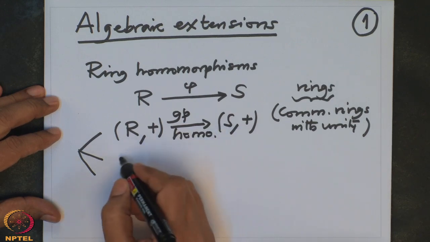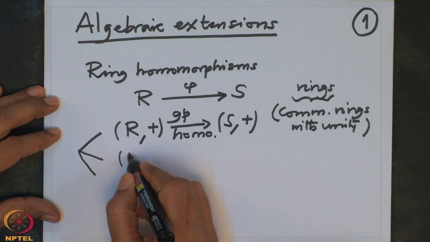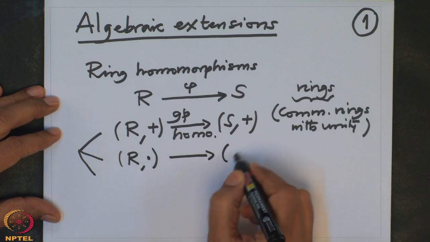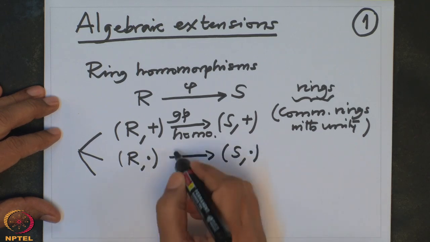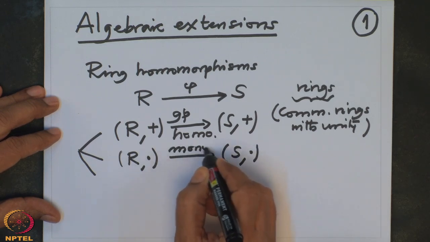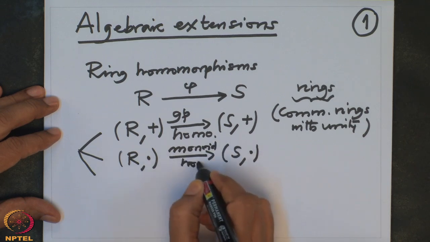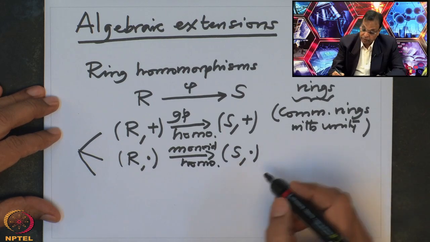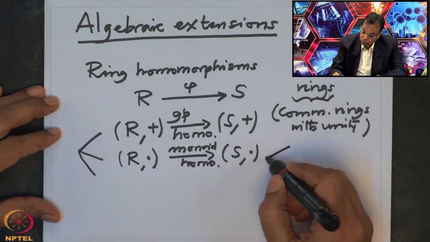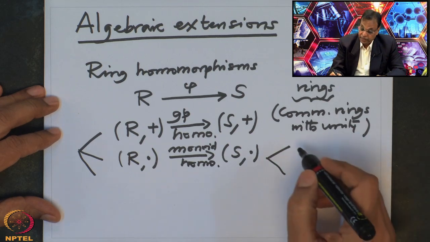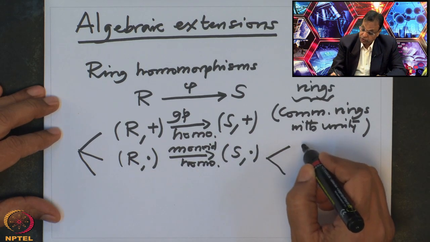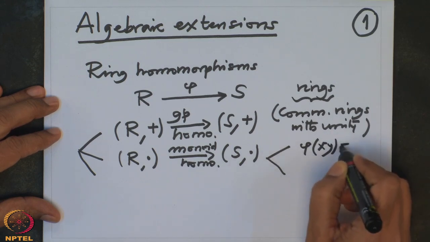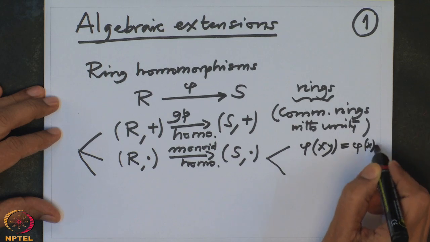And when you think of it as a map from the multiplicative monoid of R to the multiplicative monoid of S, this should be a monoid homomorphism. And let me stress, a monoid homomorphism has two requirements. It respects the multiplication, that is one. So phi of x times y equals phi x times phi y.